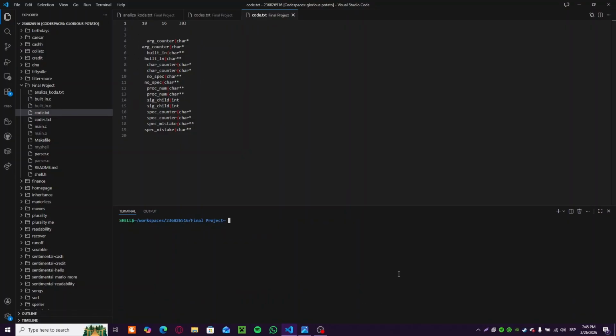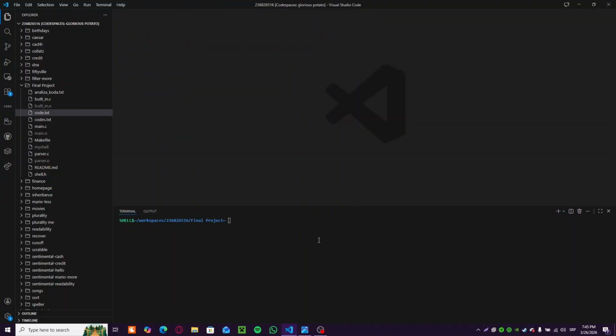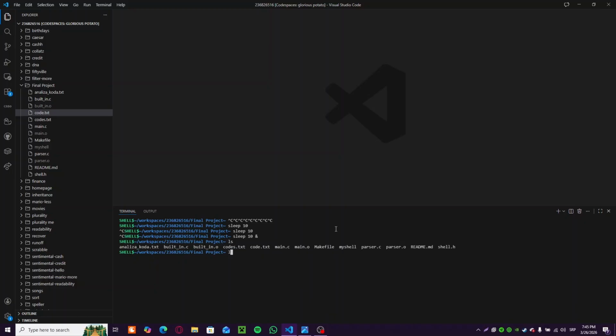Okay, so one more thing I wanted to show you is the ability to handle signals. So as you may be able to see right now, Control-C does nothing basically, but if I start a process like sleep for 10 seconds, it basically does nothing, but if I press Control-C, it stops it. Let's try that immediately so you see it happen. But if I put an ampersand at the end, it starts in the background. As you can see, you can use other commands while it's asleep.